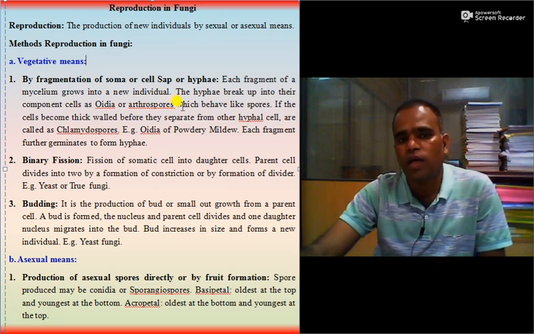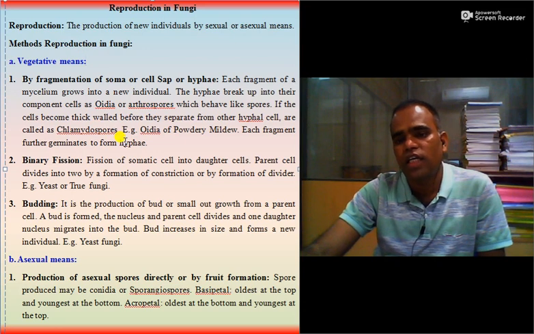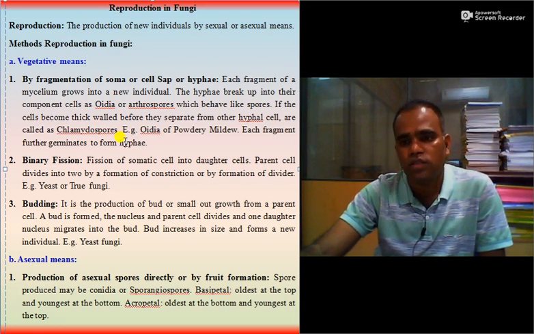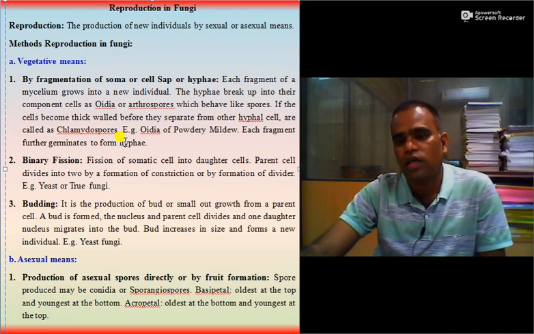If the cell becomes thick, then it is called a chlamydospore. Example: oidia of powdery mildew. Each fragment of this mycelial or hyphal structure has the capacity to germinate and form hyphae.